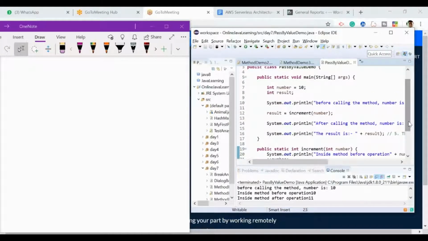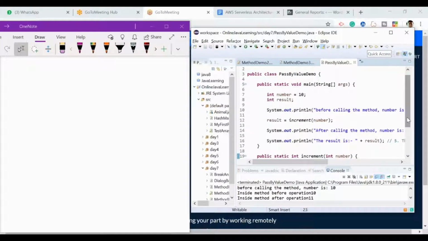First thing, I am creating the diagram for line number 7 in the memory. So imagine at the left hand side we have a memory. Inside the memory, this is the number variable, and this number variable has the value 10.